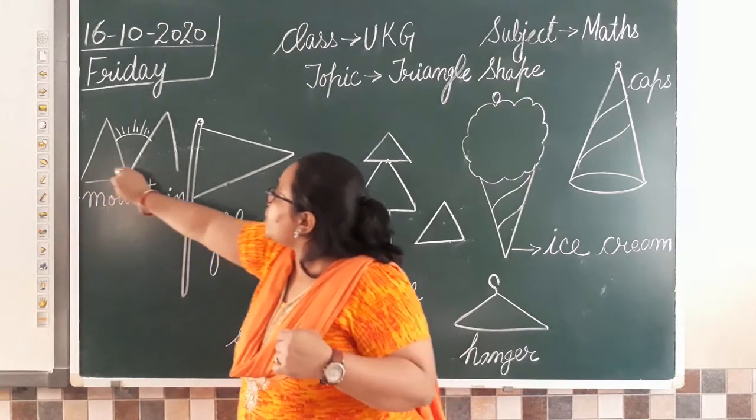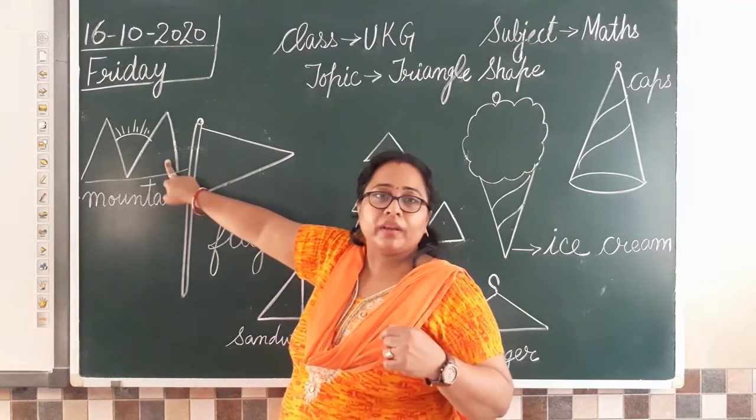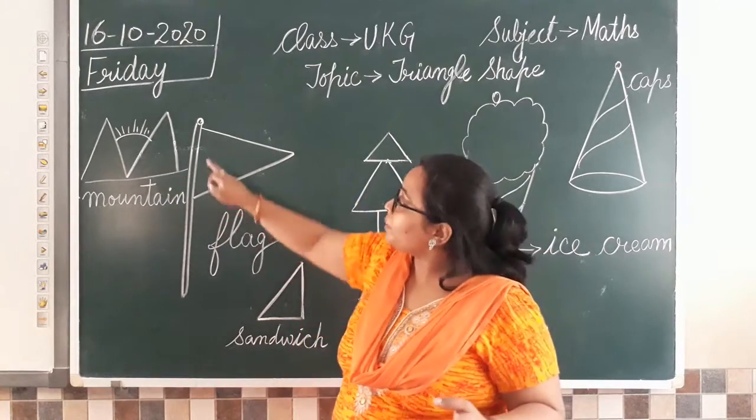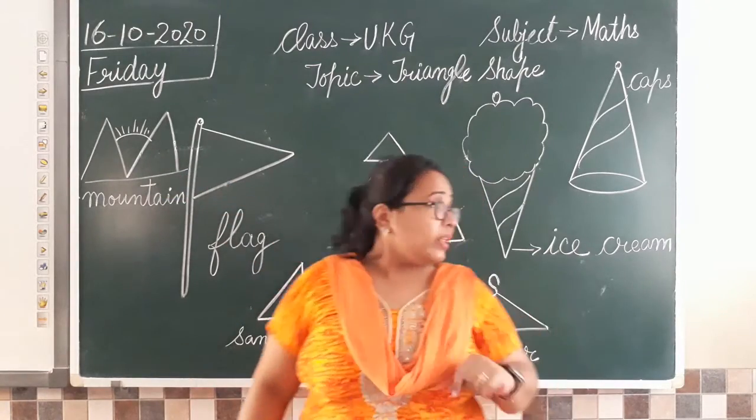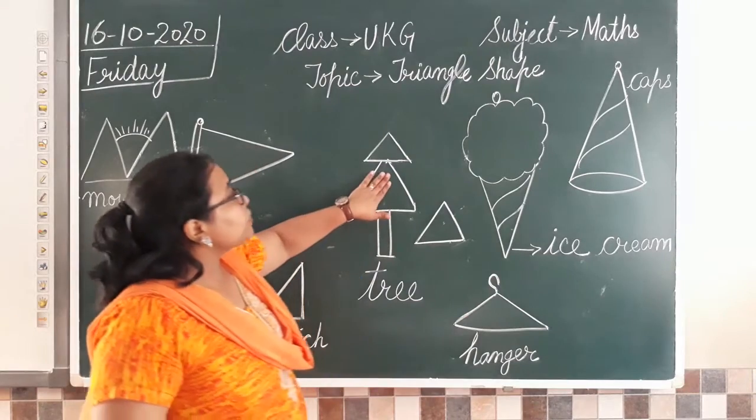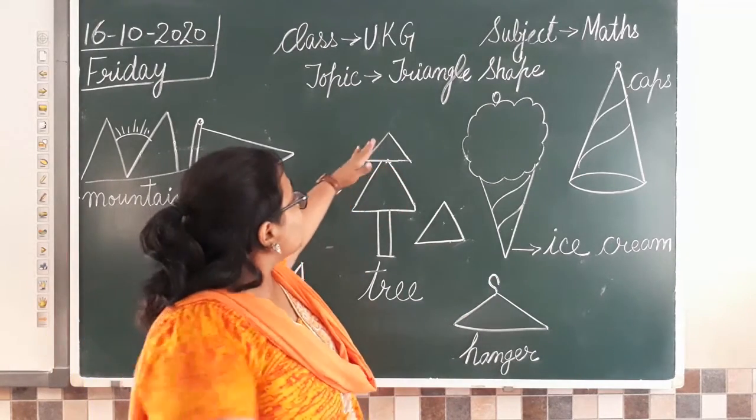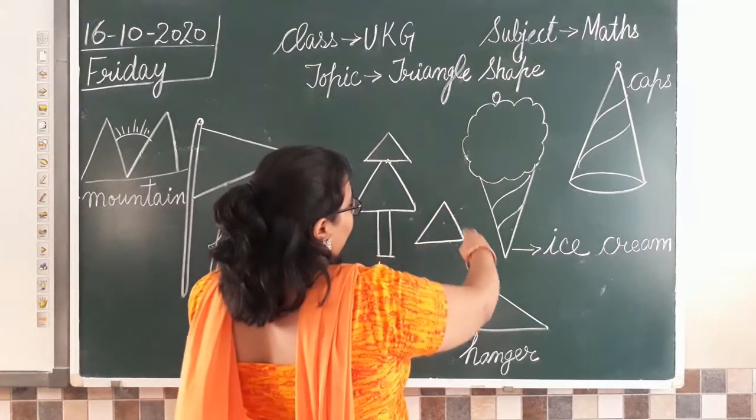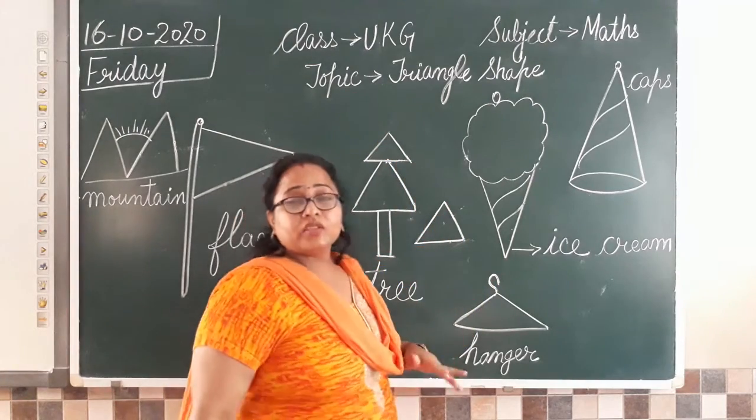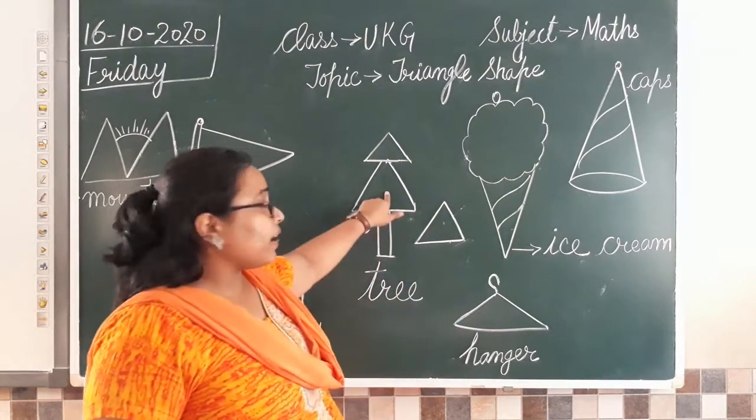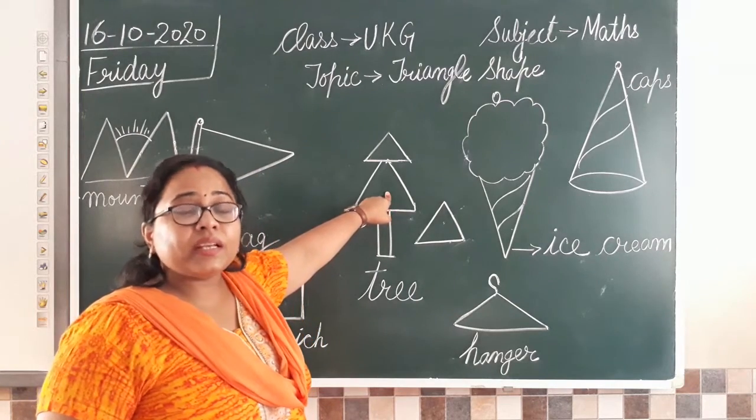Now if we join it below like this, these become mountains, right? And they are triangle in shape. The triangle shape is forming. Then we have a Christmas tree. If you make a Christmas tree, you see the shape of a Christmas tree, it is like this and it joins from the bottom. So that is again triangle in shape, isn't it?